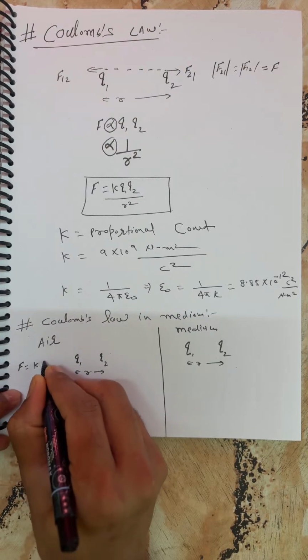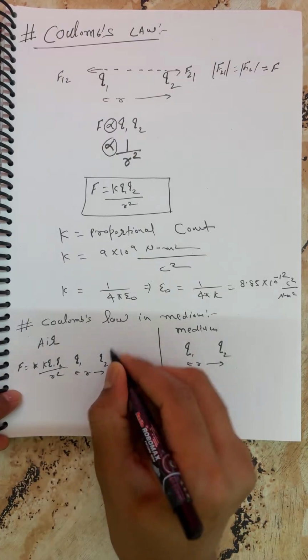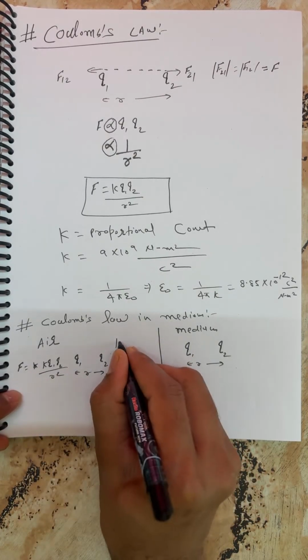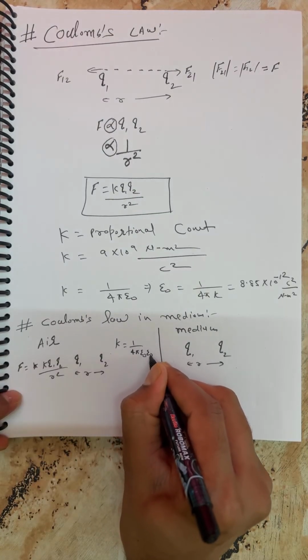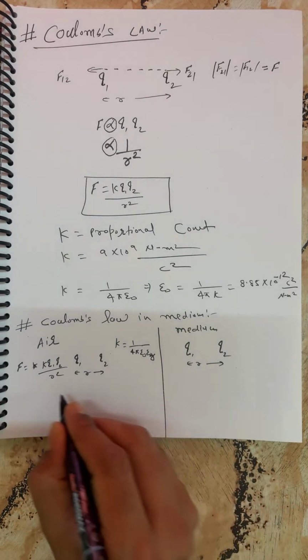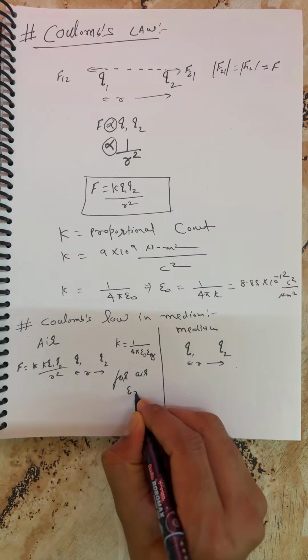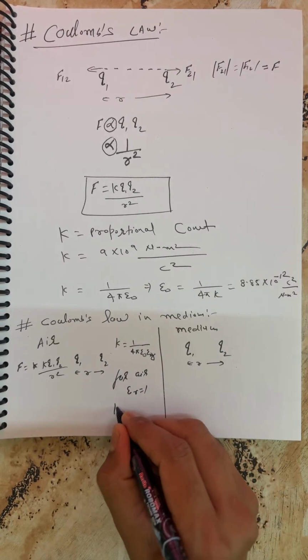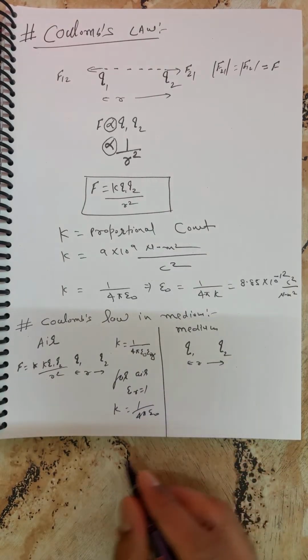You can see F is equal to K Q1 Q2 by r square. What is the real formula of K? K is 1 by 4 pi epsilon naught into epsilon r. This is the real formula here. K is 1 by 4 pi epsilon naught and epsilon r. So for air, you can see our epsilon r is equal to 1. So K for the air case, you can write as 1 by 4 pi epsilon naught.